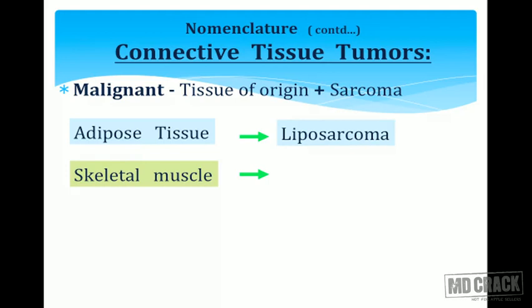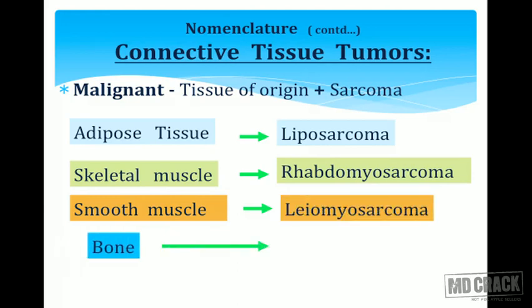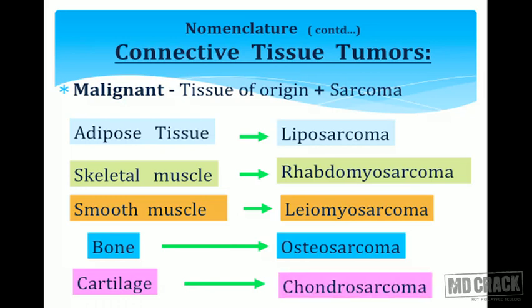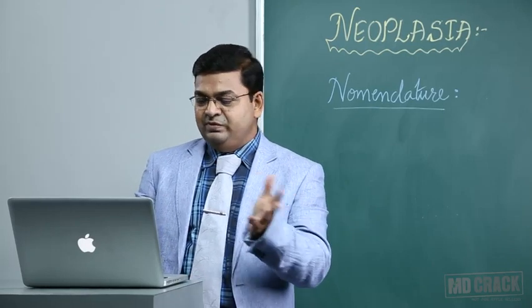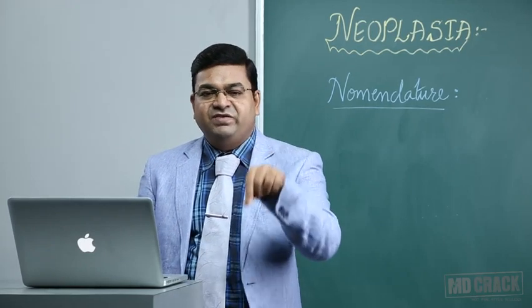Skeletal muscle tumor, benign tumor, you know it is a rhabdomyoma. Sarcoma is the malignant counterpart, rhabdomyosarcoma. Similarly, smooth muscle tumor, leiomyoma is the benign, leiomyosarcoma is the malignant counterpart. Bone, osteoma is the benign, osteosarcoma is the malignant counterpart. Cartilage, chondroma is the benign, chondrosarcoma is the malignant counterpart of the same tumor. So it appears very simple that mesenchymal tumors will have a sarcoma. You have to take into criteria the tissue of origin, and you have to add the suffix sarcoma for that.